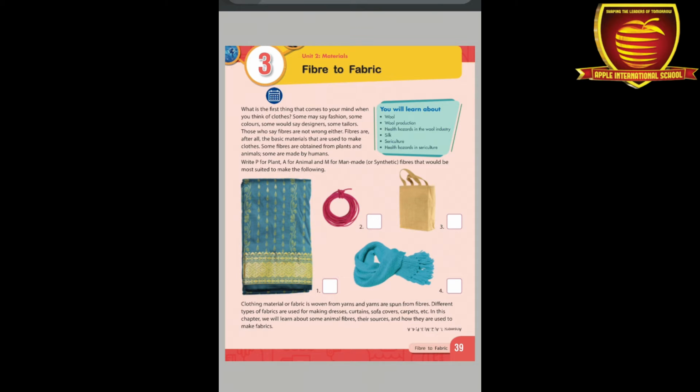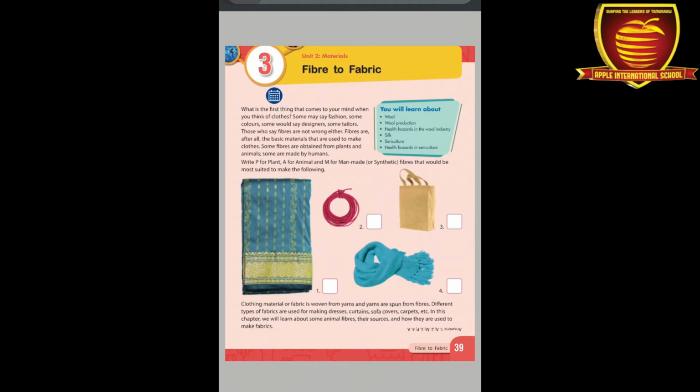So firstly, the question arises in our mind: what do you think about clothes, how are they formed, what techniques are used to make clothes? The main raw material for making cloth is fiber. And from where do we obtain fiber? We obtain fiber from some organisms, from animals and from plants. So these are some ways by which we extract fiber from particular things.